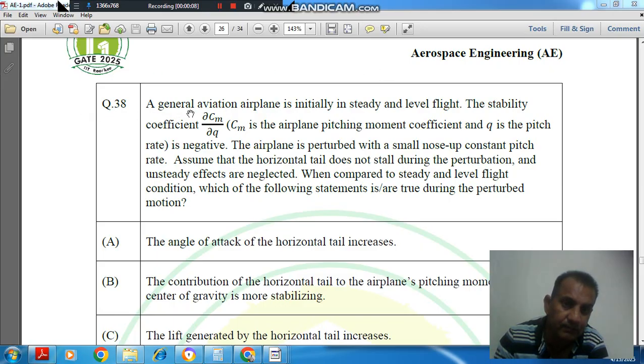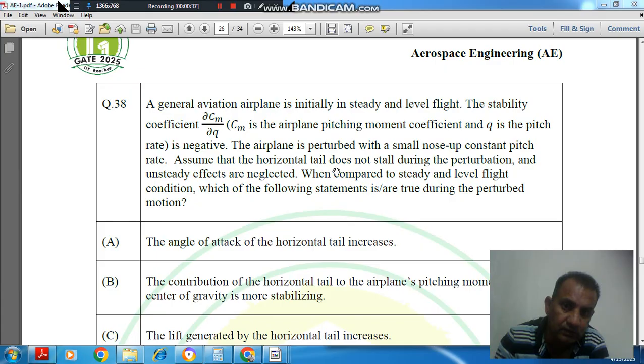Question number 38: a general aviation airplane is initially in steady and level flight. The stability coefficient ∂Cm/∂Q, where Cm is the airplane pitching moment coefficient and Q is the pitch rate, is negative. The airplane is perturbed with a small nose up constant pitch rate.